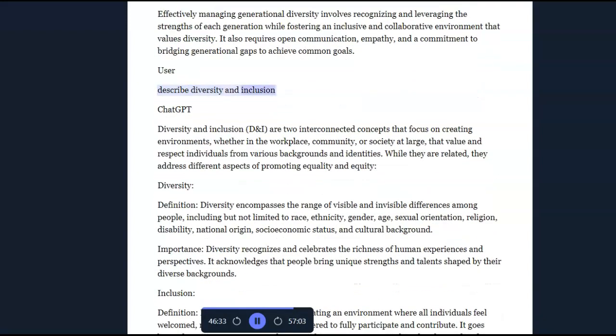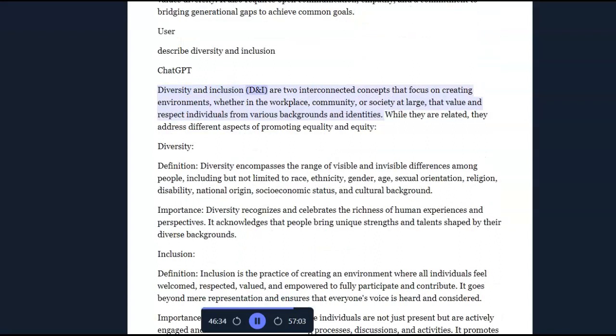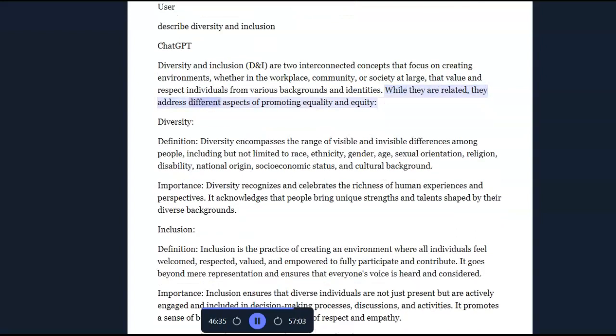User: Describe diversity and inclusion. ChatGPT: Diversity and inclusion (D&I) are two interconnected concepts that focus on creating environments, whether in the workplace, community, or society at large, that value and respect individuals from various backgrounds and identities. While they are related, they address different aspects of promoting equality and equity.